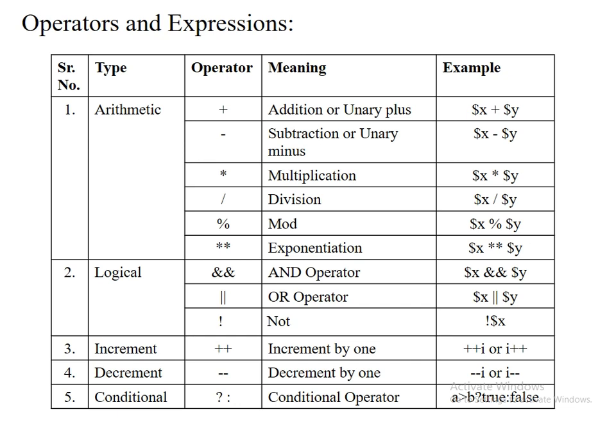Next are the logical operators. We use the AND operator to perform logical operations. The OR operator is a double pipe operator, and there is also the not operator. The example is given on the right hand side. The increment operator means a double plus sign. We use two types of increment, pre-increment and post-increment. Decrement by one value is called pre-decrement and post-decrement. And the conditional operator, question mark and colon, is indicated by this example, depending on whether the value is true or false.